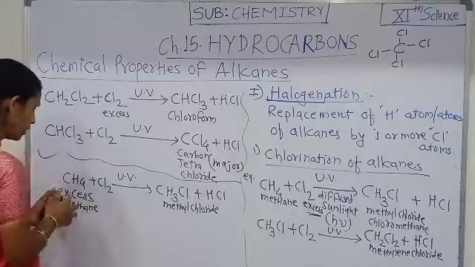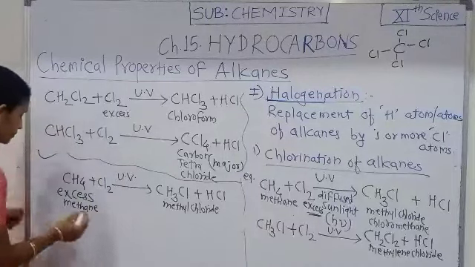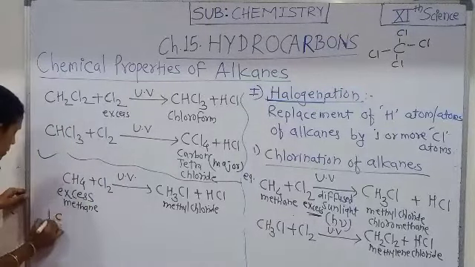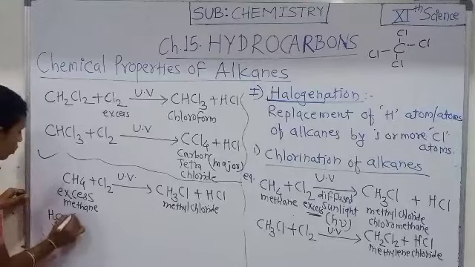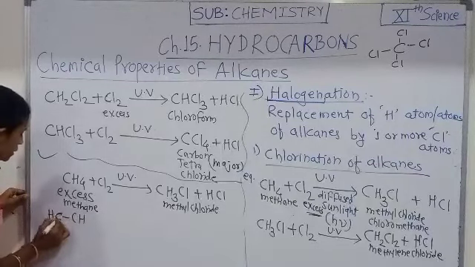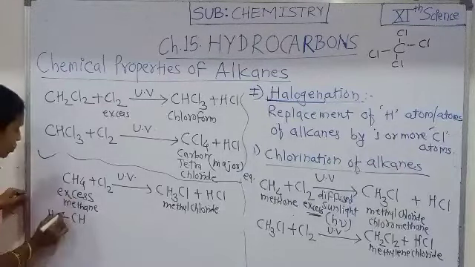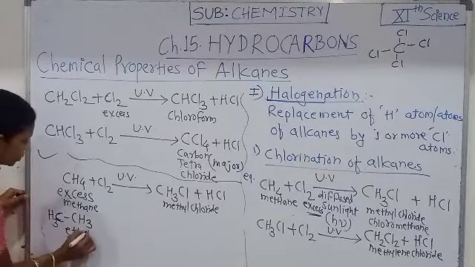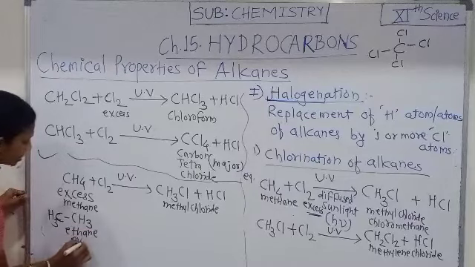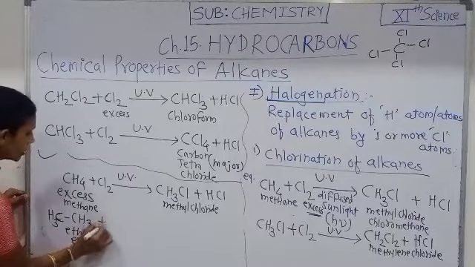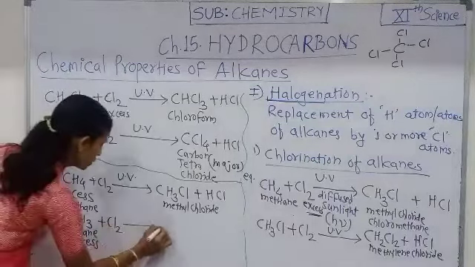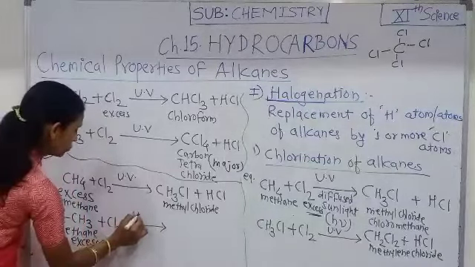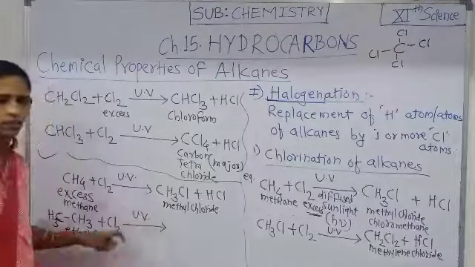Then we will discuss a few more chemical properties of alkanes. Here, instead of methane we use ethane, and ethane is used in excess amount, which undergoes chlorination in the presence of UV rays.